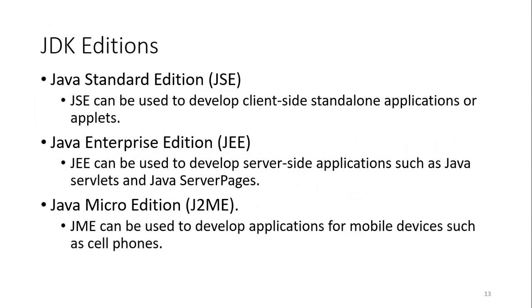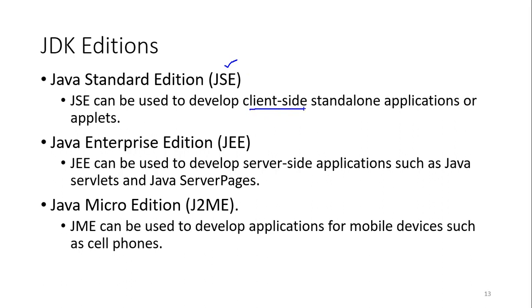Now let's look at the different Java editions. From the programmer's point of view, Java comes in three different flavors. One is Java Standard Edition. We are going to use this. This is used to create client side application.